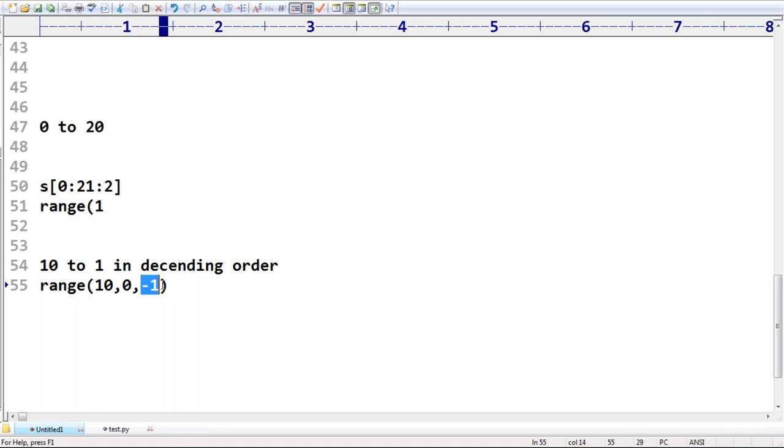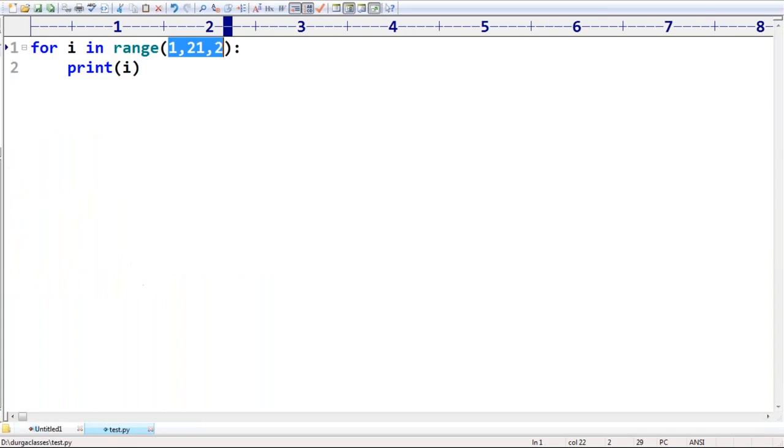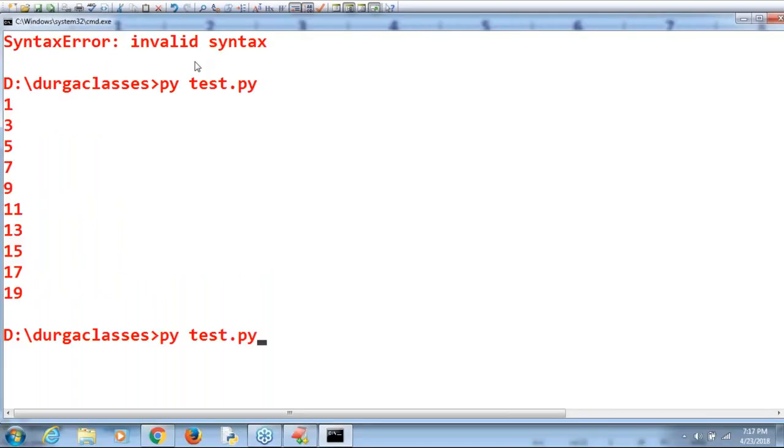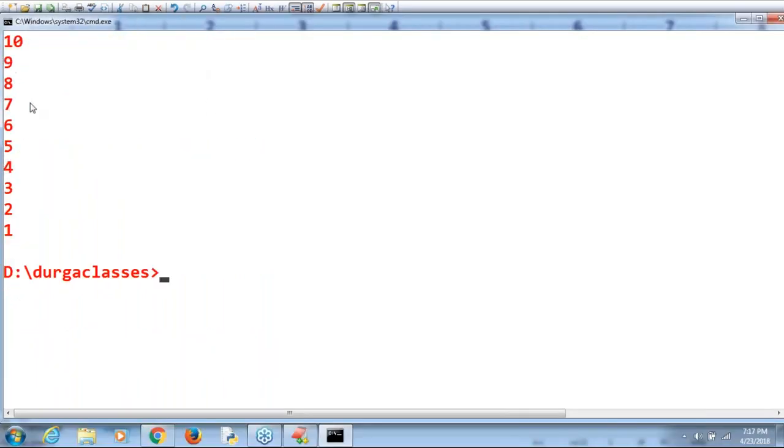So minus 1 means decremented, sir. Minus 1 means the step value is decremented. First 10, decremented means 9, decremented means 8, and so on until 1, like this, right? So here I'm taking 10, comma, 0, comma, minus 1. Observe 10, 9, 8, 7, like this. 10 to 1 by default it's going to be printed, right? Clear? Up to this, any doubt?